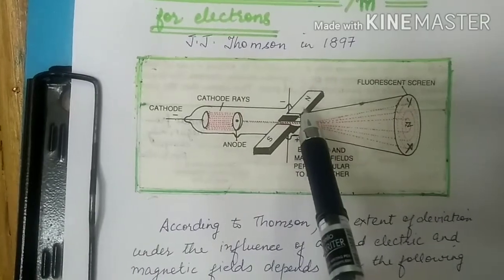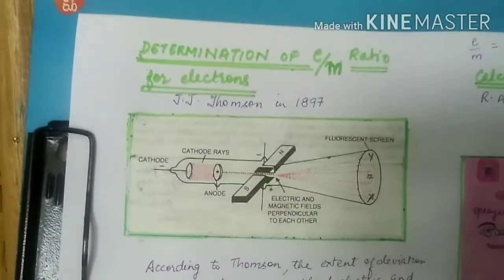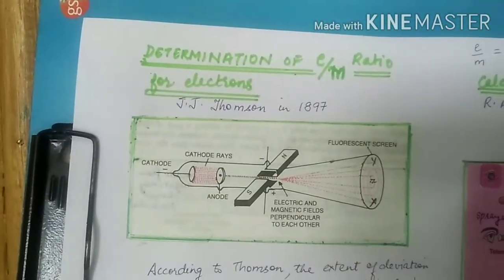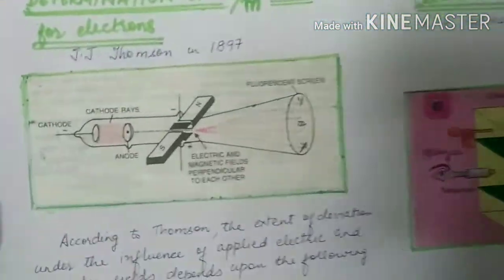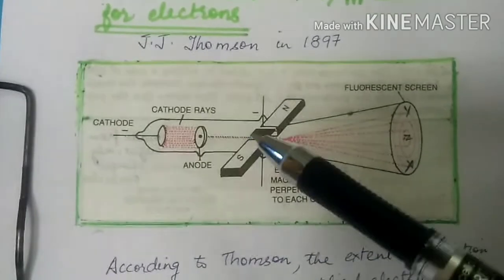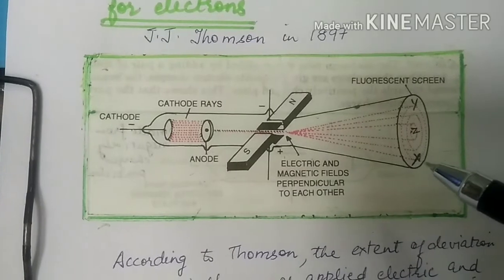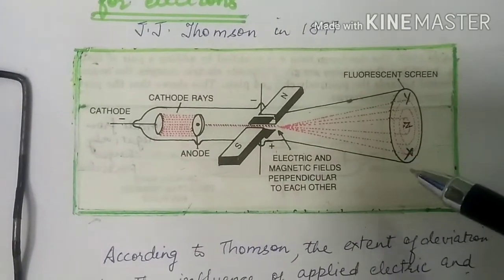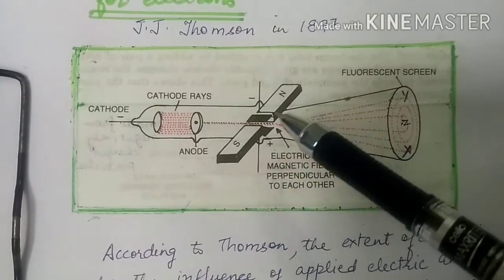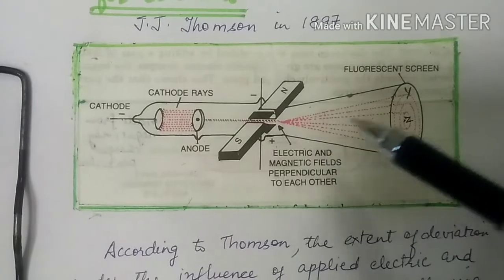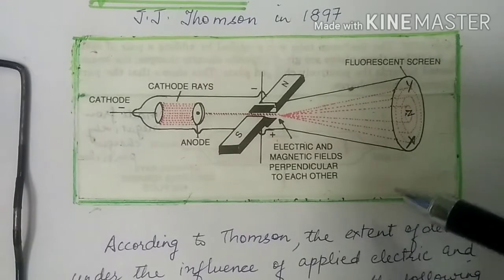The electric field and the magnetic field were mutually perpendicular to each other and also to the path of the electrons. Now, if there was only electric field and cathode particles being negatively charged, the particles would have deflected only towards the positive plate and would have reached at a point, say, X. Had there been only magnetic field, the negatively charged particles would have deflected towards the north pole and would have reached to a point, say Y, on the fluorescent screen.